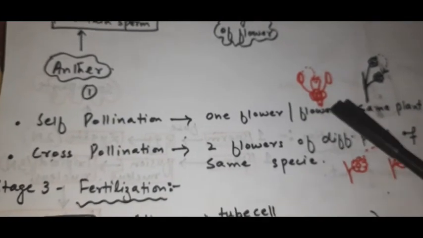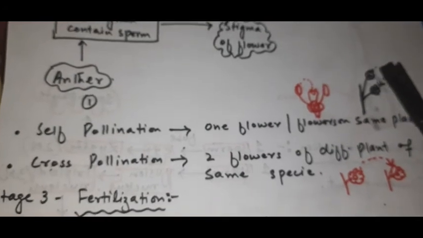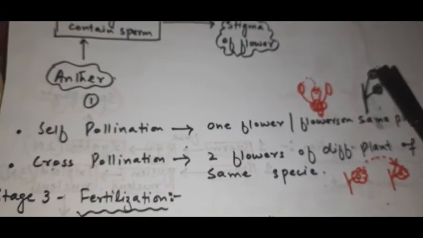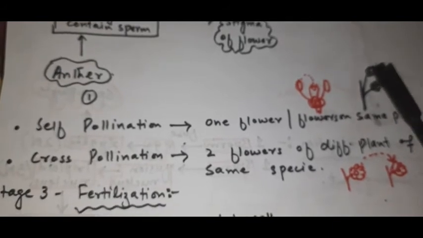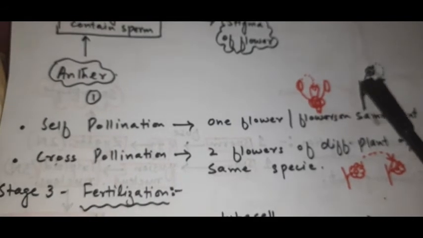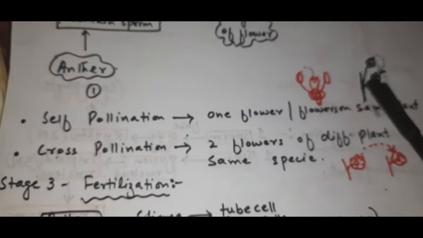Or another case is where there is transfer of pollen from the anther of one flower to the stigma of another flower, but of the same plant. The plant should be the same, right? So this is also known as self-pollination.